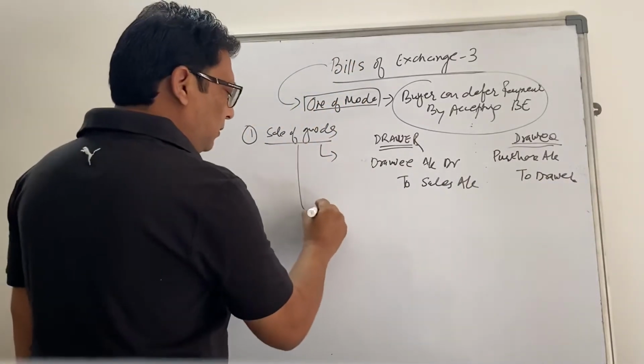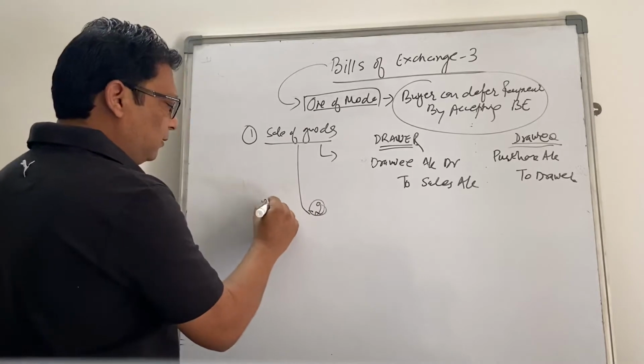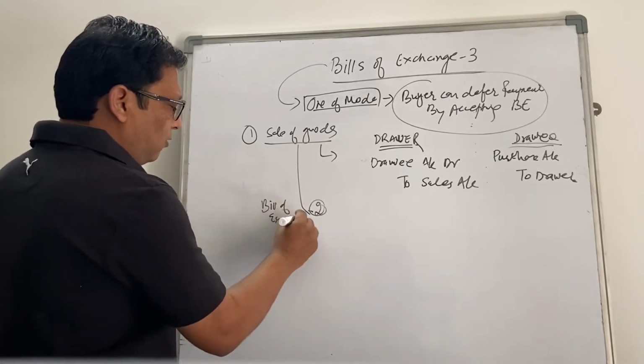Second entry we said is accepting the bill of exchange or drawing the bill of exchange.